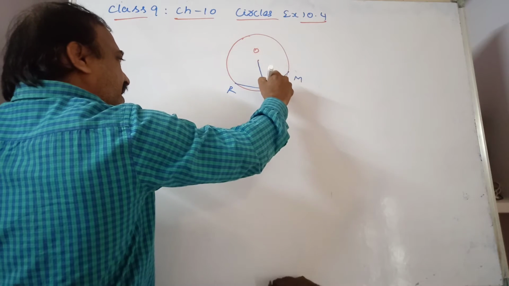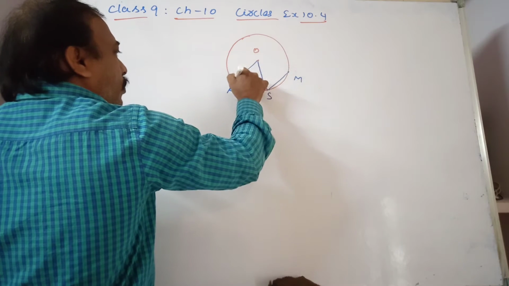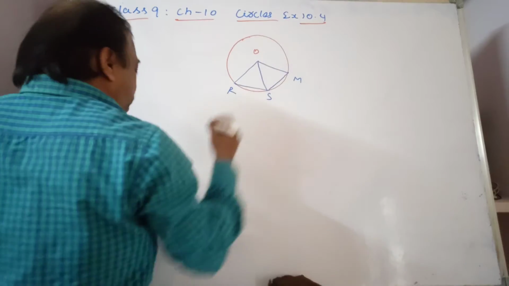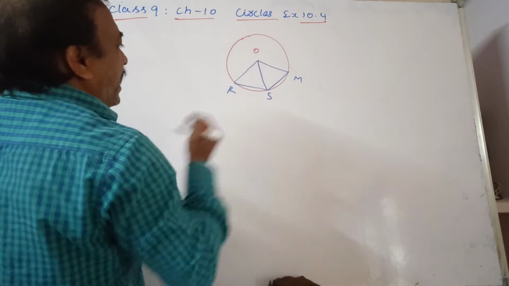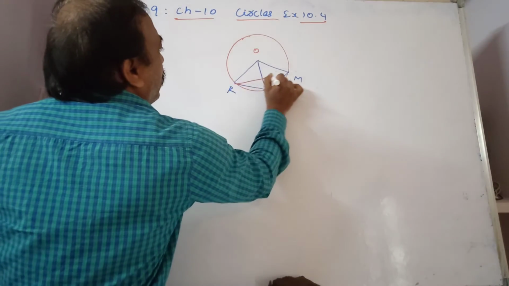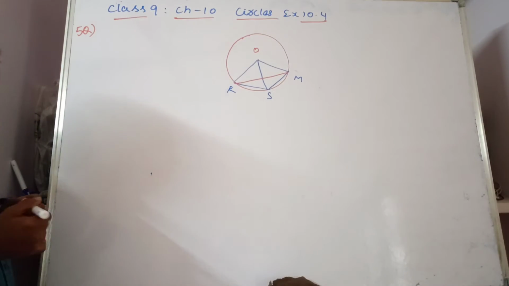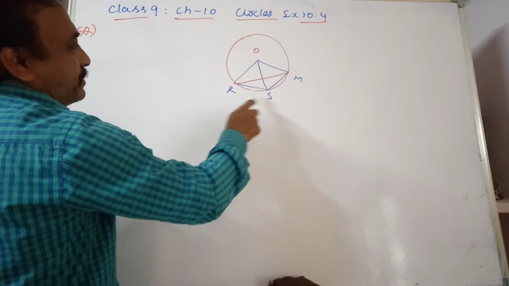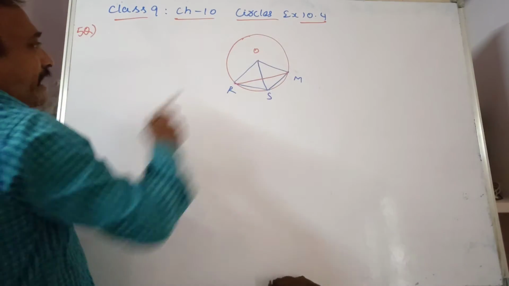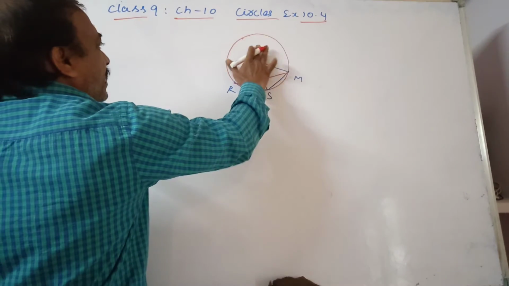So we are joining OR and OM. Now join RM. RM distance you have to find out. R, Reshma, Salma and Mandeep, where O is the center of the circle.